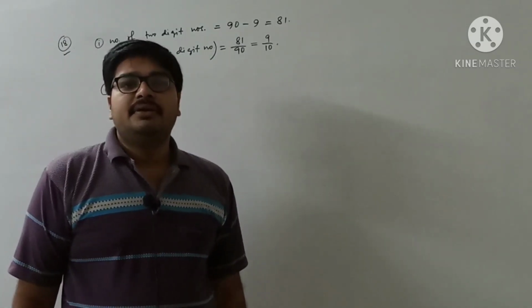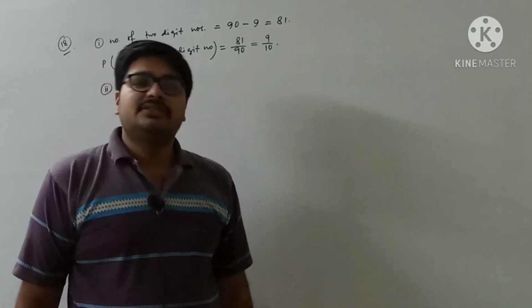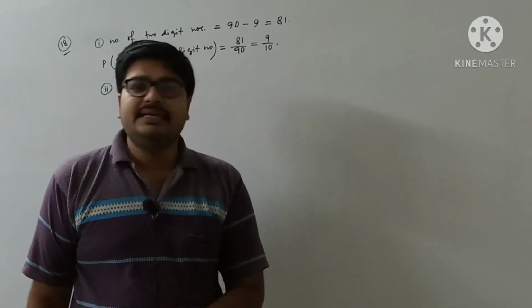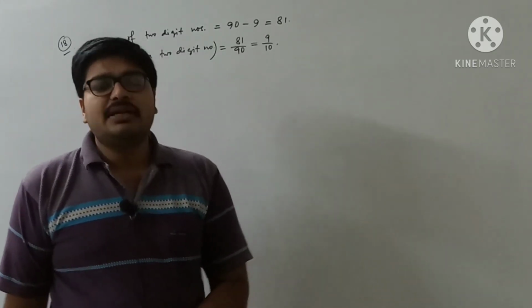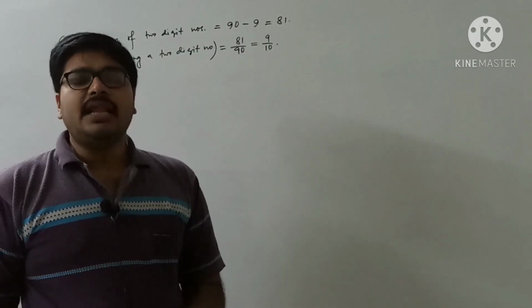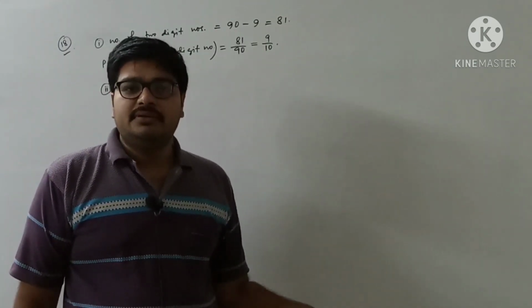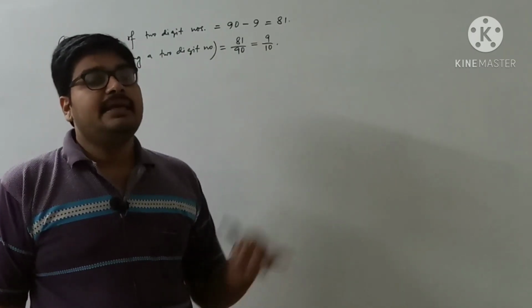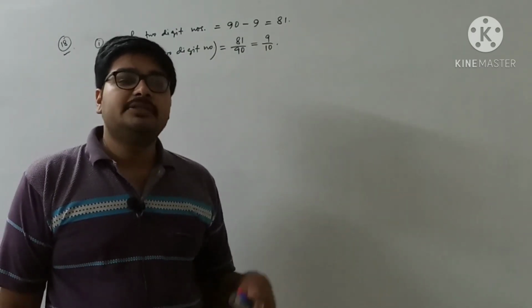So I got that there are 9 perfect square numbers between 1 and 90, because after 9 the next number is 10, and 10 square is 100, which is more than 90. This is not a perfect square number between 1 and 90. 100 is a perfect square number, but 100 is not a perfect square number between 1 and 90. Here I have to search for the perfect square numbers between 1 and 90.